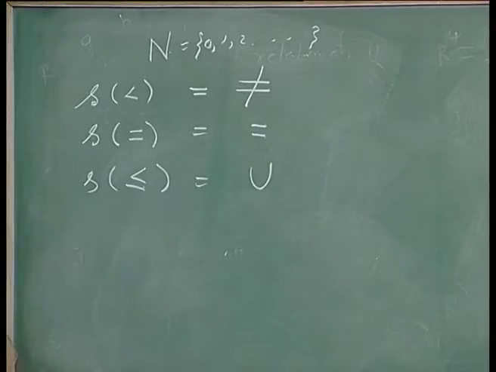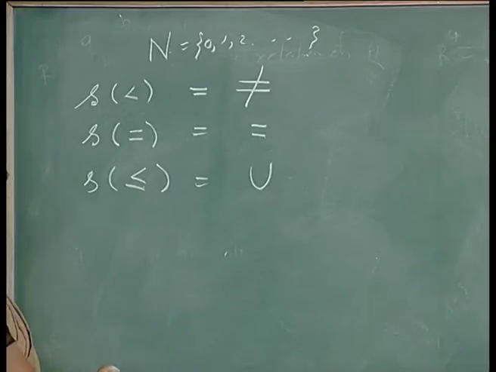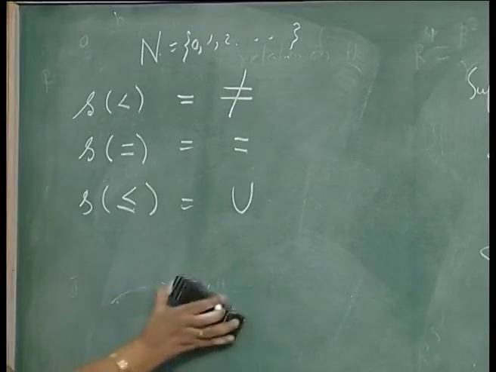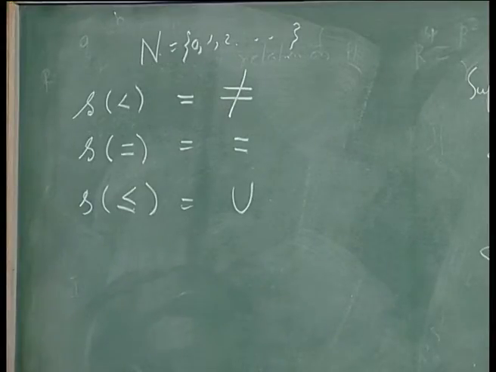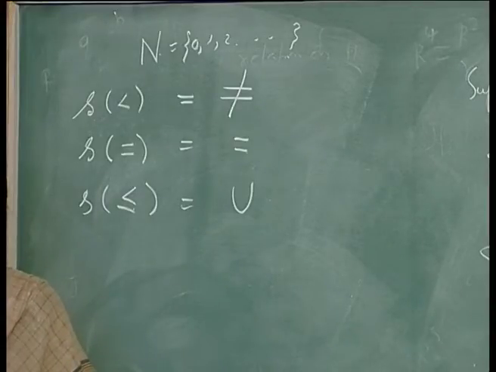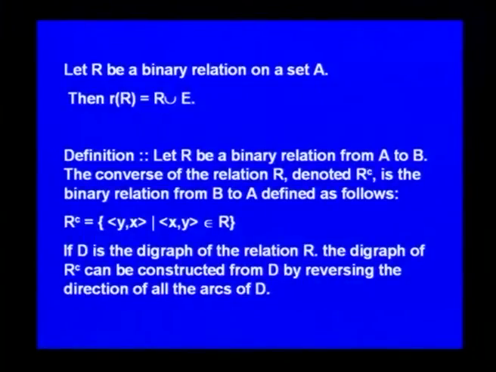In the less than or equal to, again there will be self loops at every node, and also when there is an arc like this, you will also add the other way around. So, that will give you the universal relation on the set of natural numbers. Now, we have to find out how we go about finding the symmetric closure of a binary relation R. For that, we have to know what is meant by the converse of a relation.